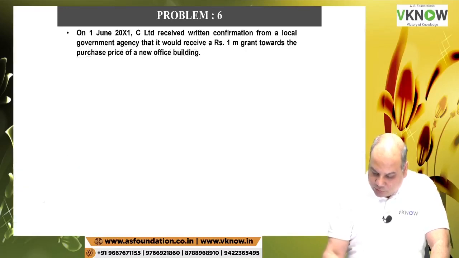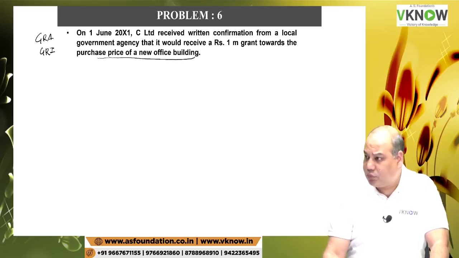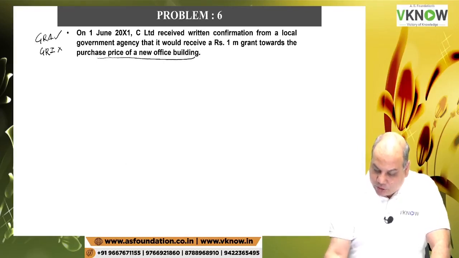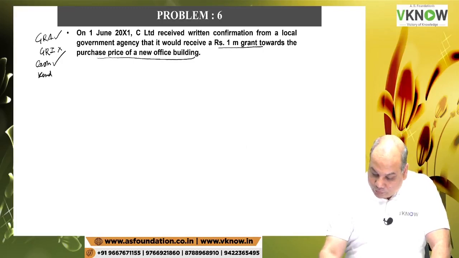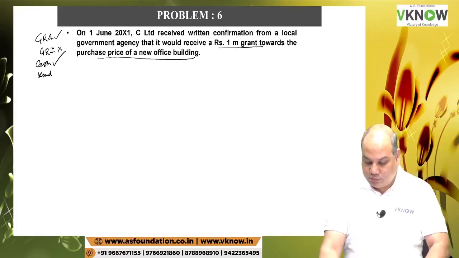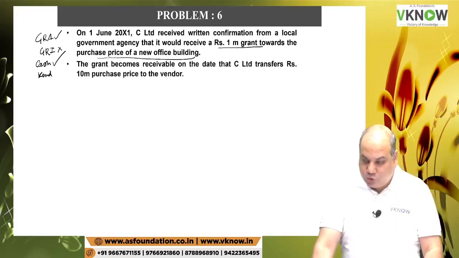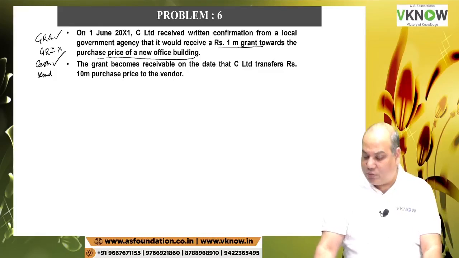So tell me, is it a GRA or GRI? Grant is related to purchase of a new office building. Grant related to asset. Is it a grant in cash or grant in kind? Cash, 1 million. This is grant in cash. So you have two options, two ways to do the accounting.